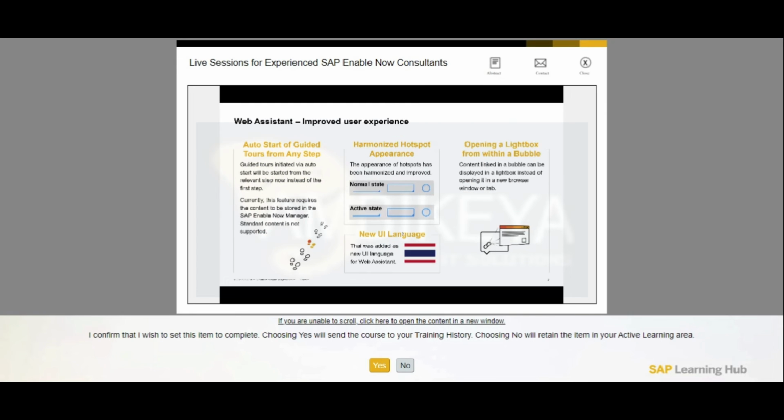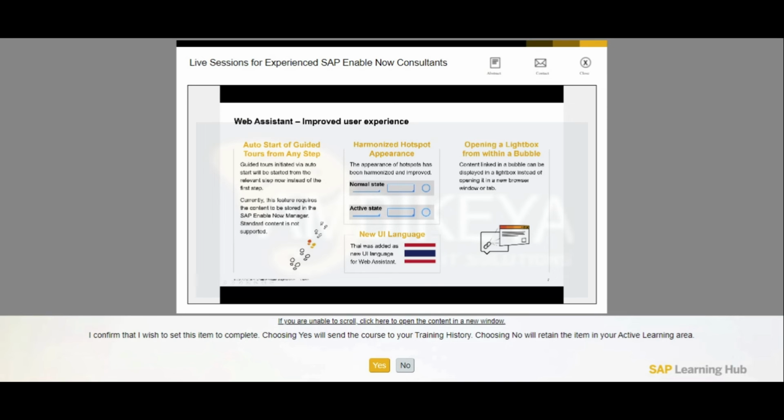Any questions here? Good. So some more improvements regarding the end user experience. We got auto start guided tours from arbitrary step, from any step, right? Since the last factory in Web Assistant, which was possible since ever in Desktop Assistant. The feature in Desktop Assistant was called start tour from arbitrary step.